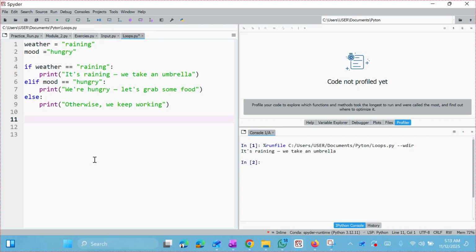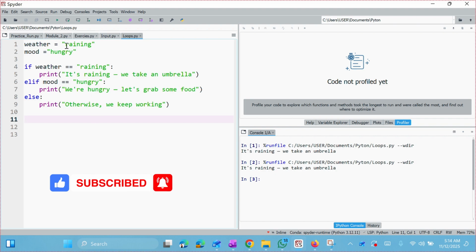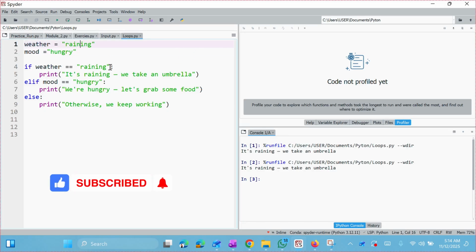Now I'm going to run this. So it's going to say it's raining, we'll take an umbrella. Good and fine. Now what I'm going to do is make the weather something else so that it returns something different. I'm going to say sunny.